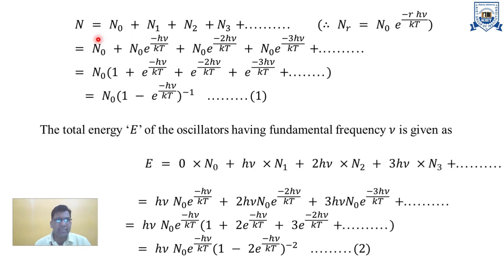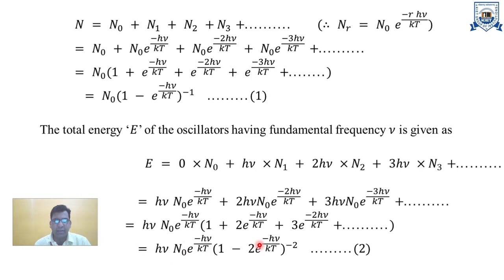Here these are the number of atoms in total, showing discreteness, because energy is not continuous. If energy were continuous, we could not sum the energy. Hence the total energy E of the oscillator having fundamental frequency nu, because we know that E is equal to h nu, is 0, h nu, 2h nu, 3h nu, and so on. These are the energy levels, and this is calculated by equation number 2.